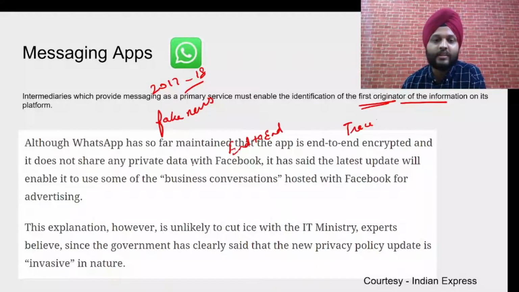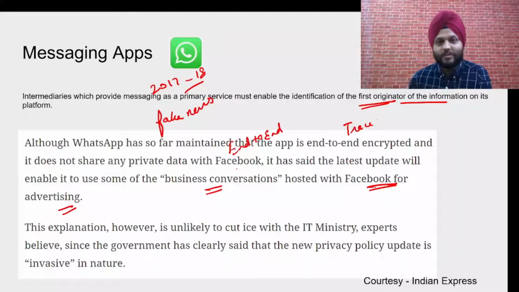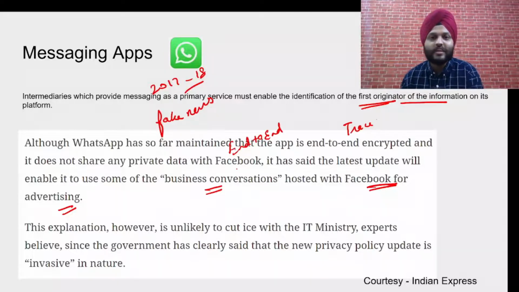It said that the latest update will enable it to use some of the business conversations hosted with Facebook for advertising. So for advertising, some of the business conversations can be shared for this purpose. So this is again a breach of privacy, and this is kind of contradictory to what WhatsApp is saying. WhatsApp is owned by Facebook, I hope you know.